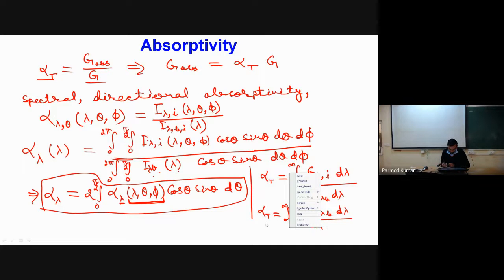g lambda. Sorry, one mistake I am doing over here. So one mistake here I am doing. This will be g lambda total, and this will be g lambda absorbed. Okay, so absorbed will be alpha times, and here I will be having lambda total.